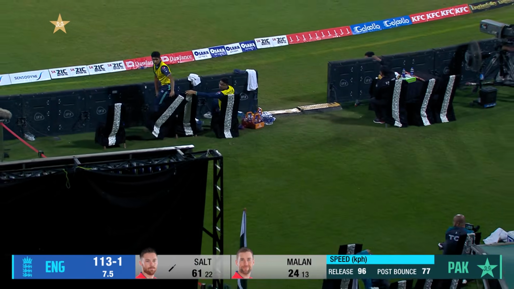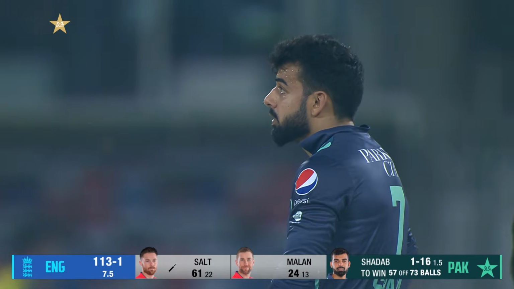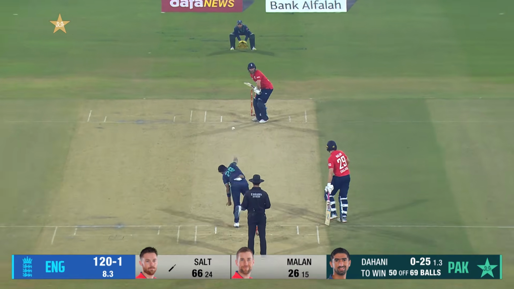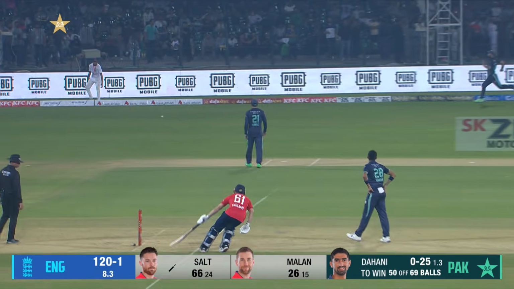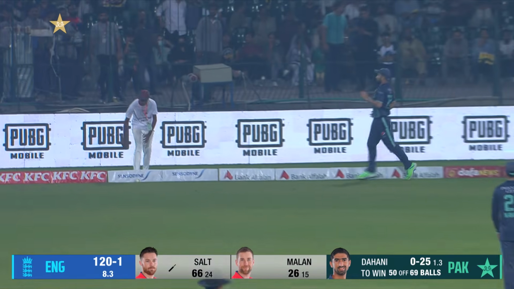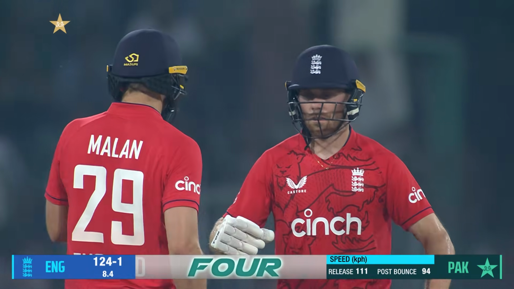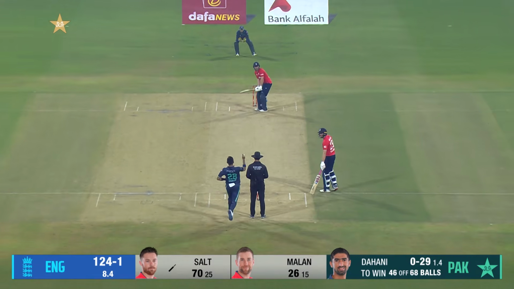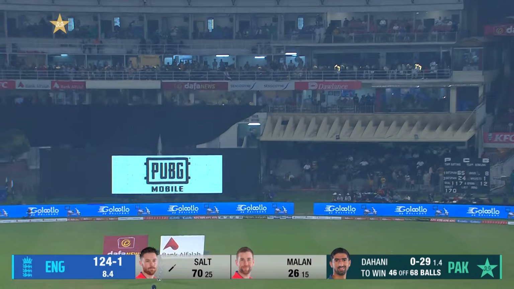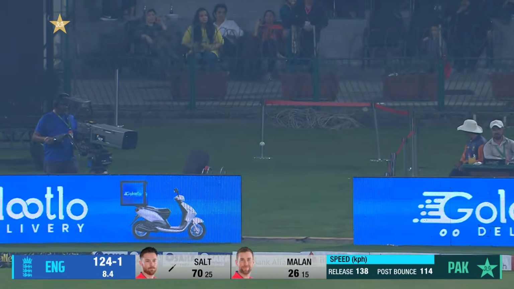One bounce into the fence. Slow ball again, and this probably will race away to the boundary as well. Yeah, it's just clubbed away, isn't it? Dahani trying to get the ball in the blockhole. Top edge, and the boundaries keep flowing here at the Gaddafi Stadium in Lahore. One bounce.